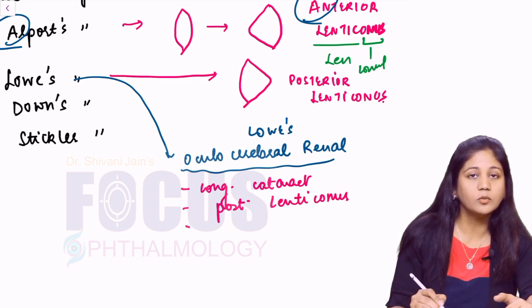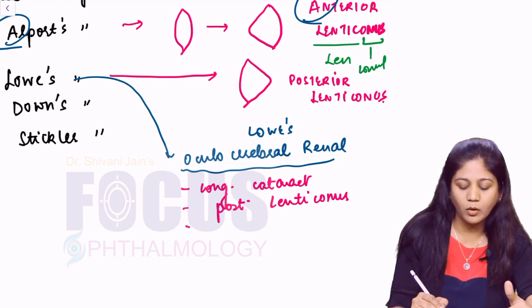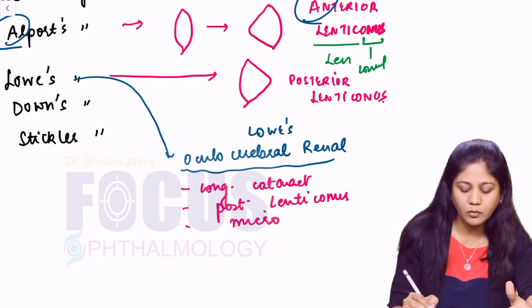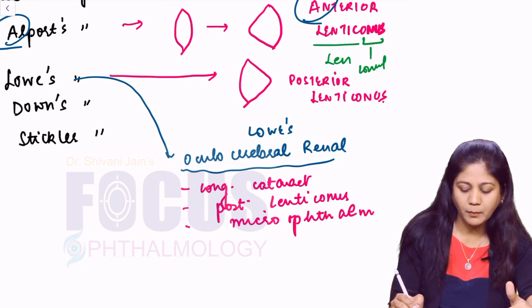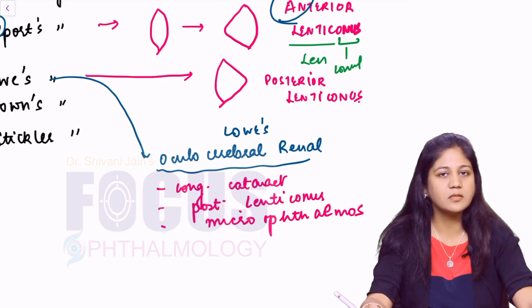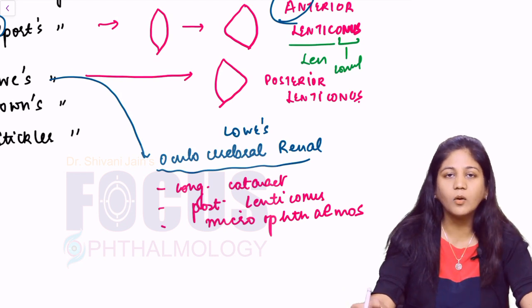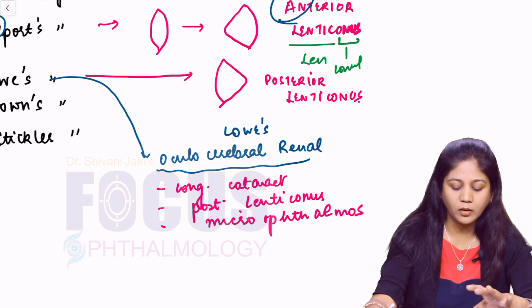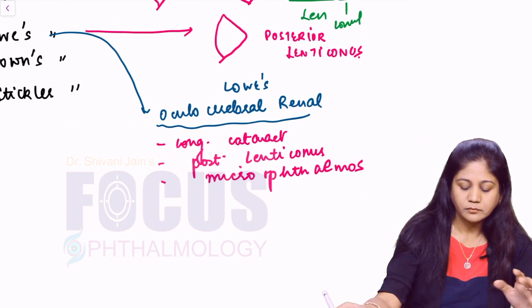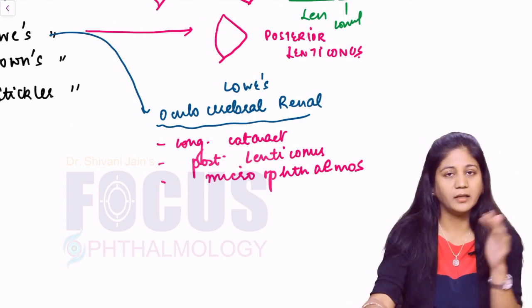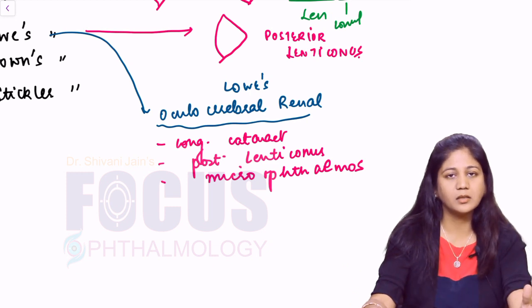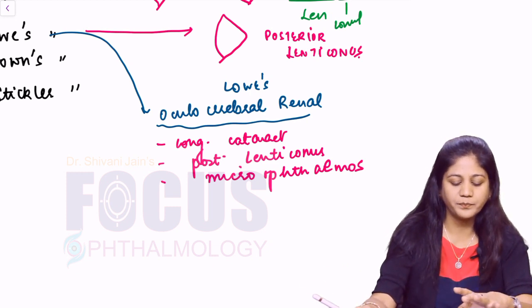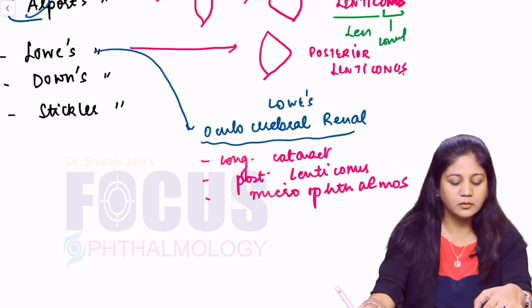Apart from these two, the patient may have a small eyeball which is called microphthalmos. Micro means small, ophthalmos means eyeball. So the patient may have a small eyeball, okay? So at least you must know that there are some things which are associated with Lowe's syndrome in the eye. Now what is the association of Down syndrome?